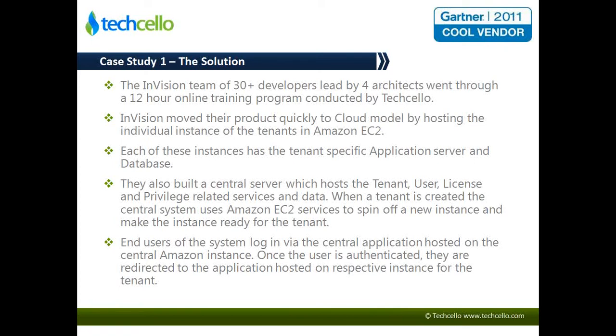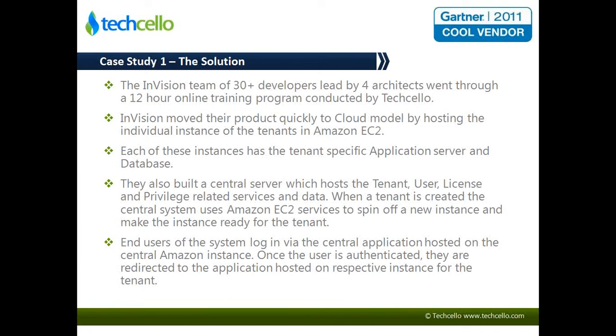And as they were working on it, they also worked on building a central server, which formed the central authentication and redirection server, where the tenants are created, registered, and all the settings related to the tenant are maintained in that central server. And then once they get authenticated, they are redirected to the appropriate instance that serves that particular customer.